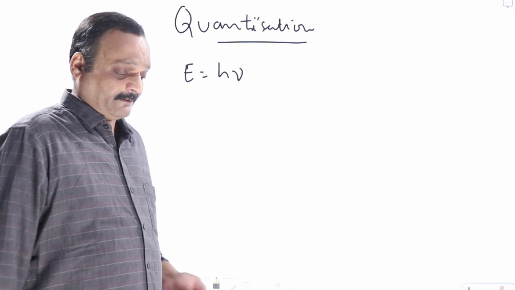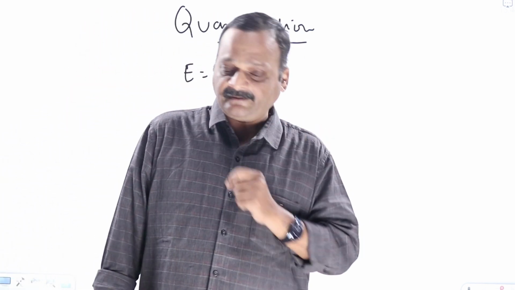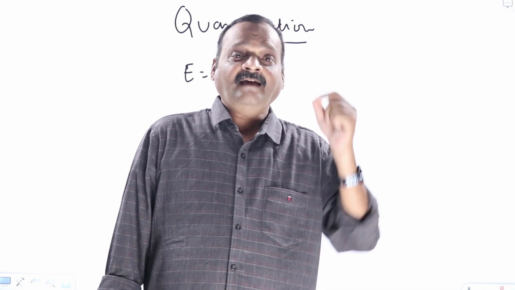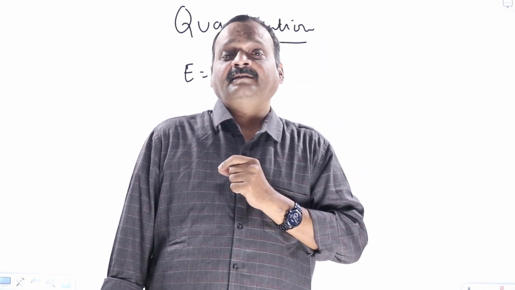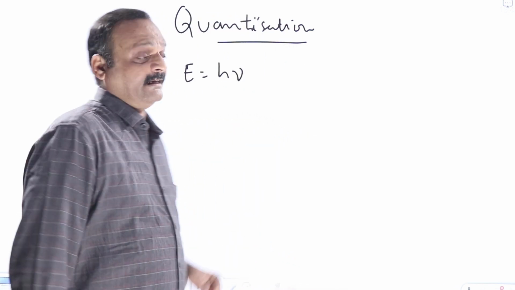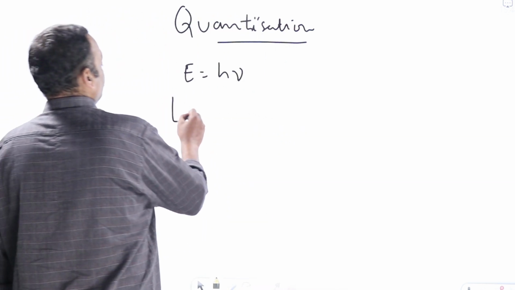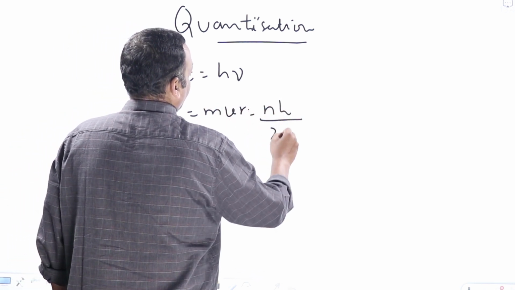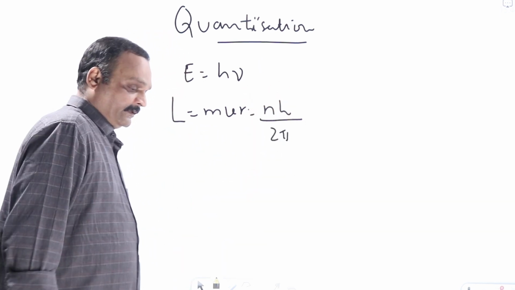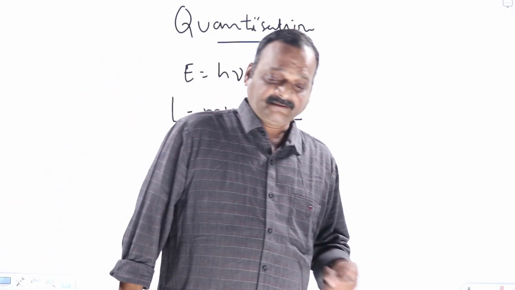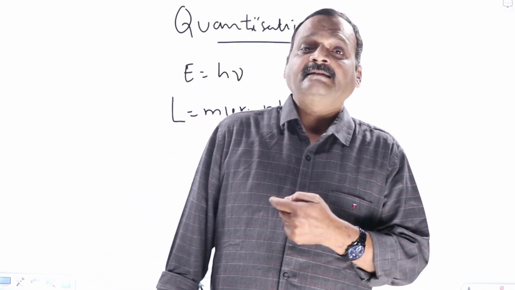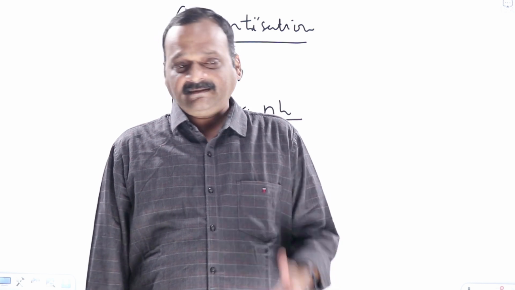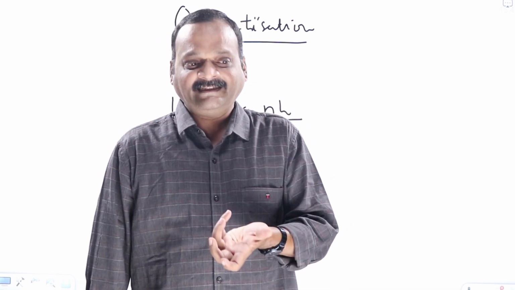The next thing where we hear about quantization is in Bohr's theory of hydrogen atom. We say that the angular momentum of the electron revolving around the nucleus is quantized: orbital angular momentum L equal to mvr equal to nh by 2π, where h is Planck's constant. This is where we hear the word quantization in the beginning stages of learning physics. What is the meaning of energy quantization or angular momentum quantization?